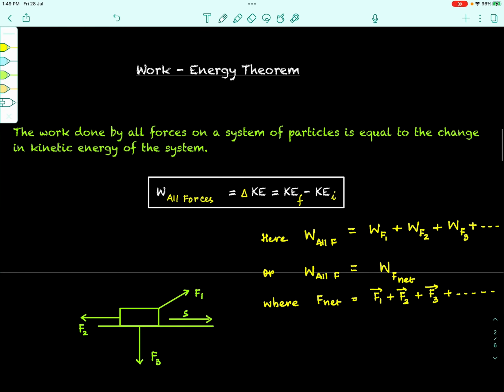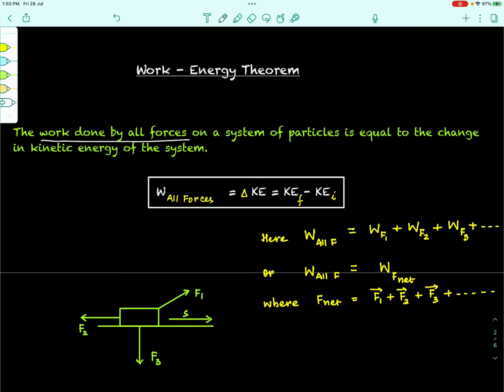Next, we can now look at the work energy theorem, a very important theorem in the chapter. In fact, a little later we shall be deriving the law of conservation of energy from this theorem itself. Okay? So, let us see what the theorem says. The statement of the theorem is, the work done by all the forces on a system of particles is equal to the change in the kinetic energy of the system. Let us understand all the terms one by one. Work done by all the forces.